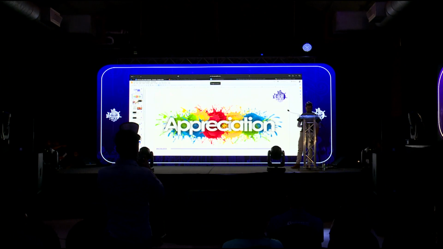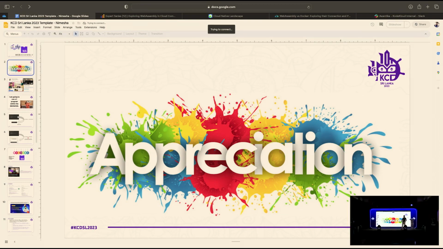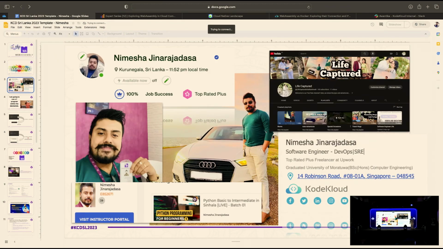First of all, I need to give a big shout out to our organizing team actually. Organizing this kind of a conference or community meetup is not going to be an easy one. It needs really hard work, dedication, and passion. So thank you very much, and I'm honored to be here as well. Thank you for inviting me as well. Right. So I wanted to mention that first. Okay.